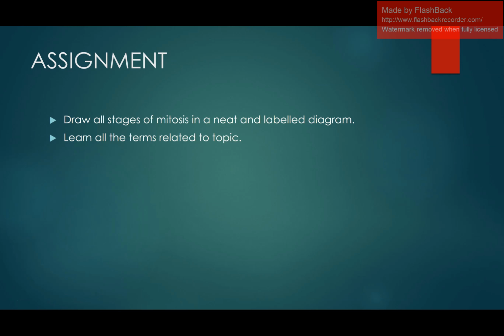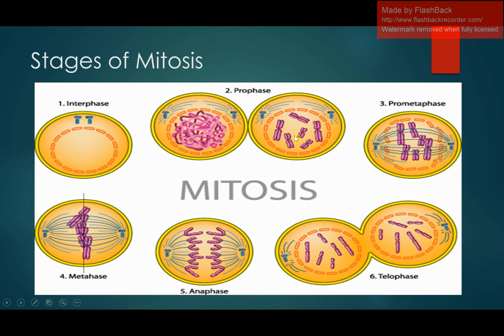In mitosis, we have four phases, that is the prophase, metaphase, anaphase, and the telophase. In prophase, the genetic material is converted into chromosome, the nuclear envelope disintegrates, and the centrosomes move toward opposite poles.